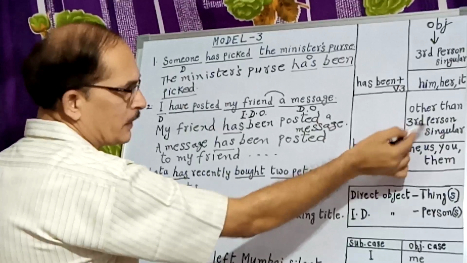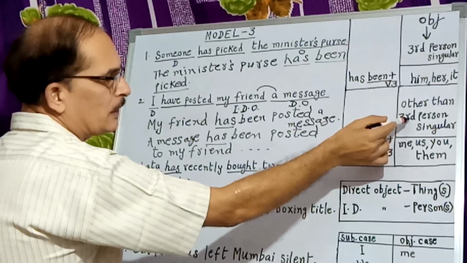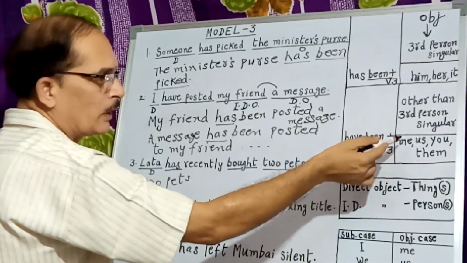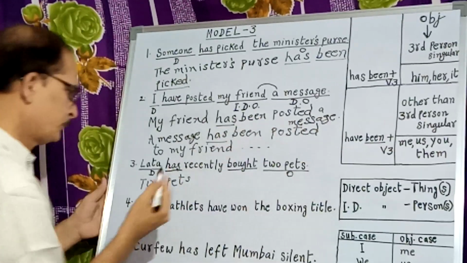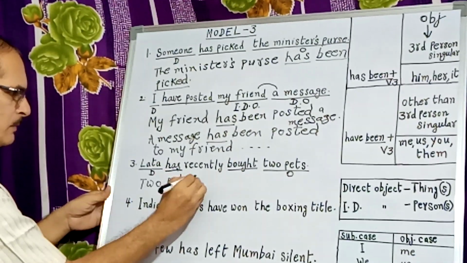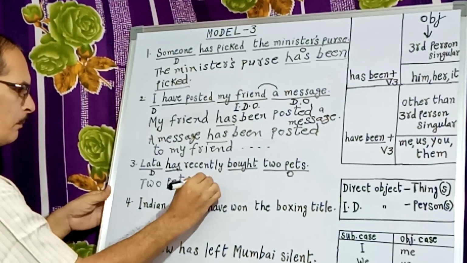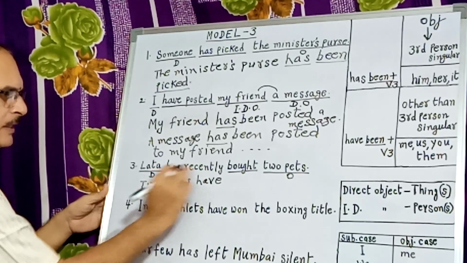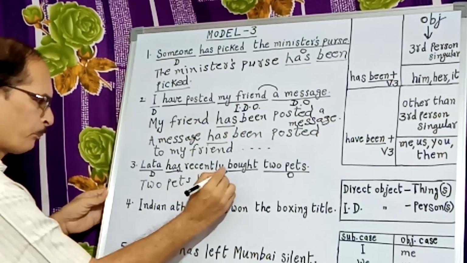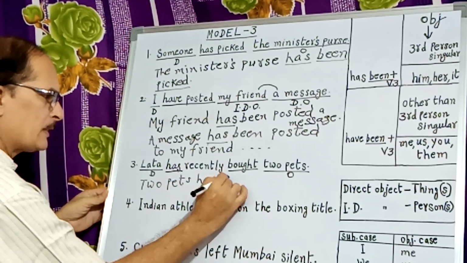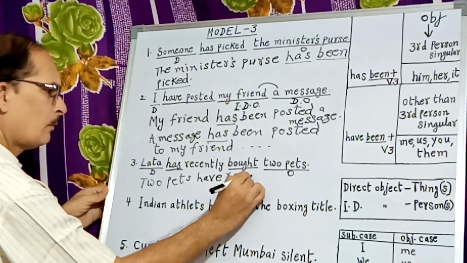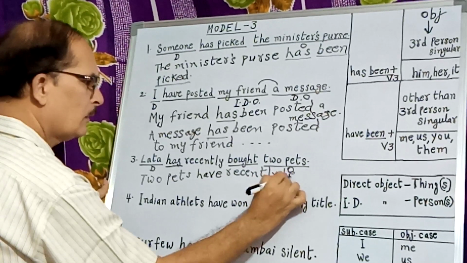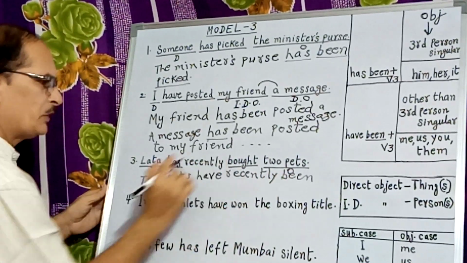If the object is other than third person singular, that means if it is me, us, you, them, or any other plural noun, we have to write have been. So with 2 pets, this has becomes have. Since this adverb is between the auxiliary and the main verb, we have to write it here only. 2 pets have recently been. What is the V3 here? Bought.